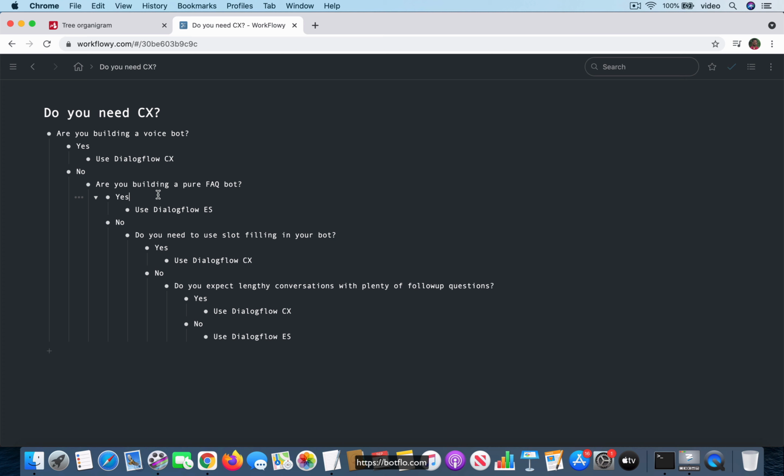And once again, if you are interested in learning more about this, you can check out my Improving Dialogflow ES Accuracy course. So with that, I'm going to move on to creating the flowchart for this chatbot inside of the flowcharting tool that I recommend, which is called Mindomo.